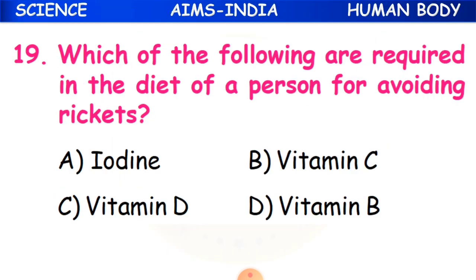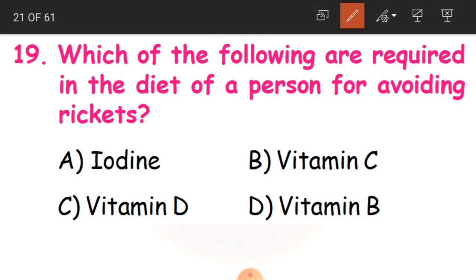19th question: which of the following are required in the diet of a person for avoiding rickets? Rickets is also a deficiency disease, children. What nutrition do we have to take to avoid rickets?